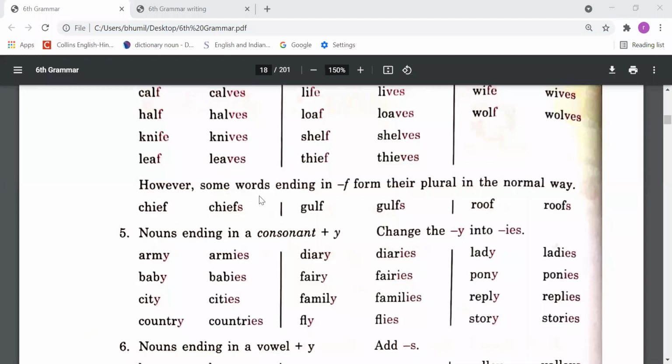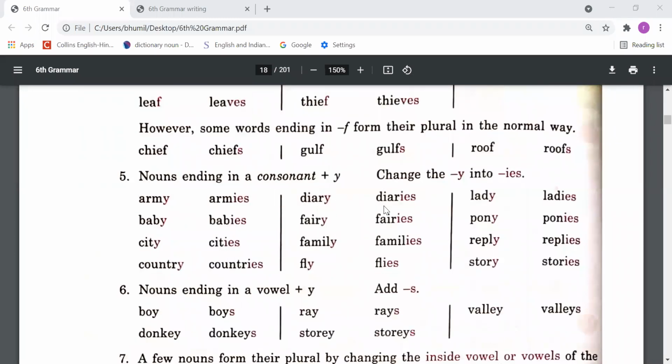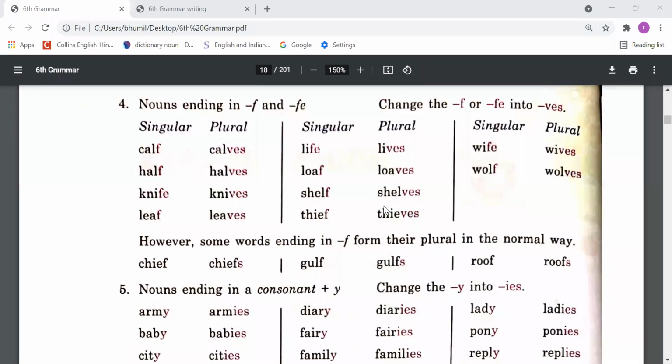However, some words ending in f form their plural in the normal way. So dear students, in this rule also some exceptional cases are there. Like the word chief. This word ends in the letter f. Despite that, while making singular to plural, we add only s. So chief, chiefs. Gulf is also there. We will add only s: gulfs, roof, roofs. So these are some words which do not follow the rule.